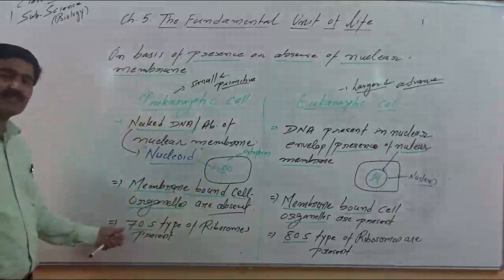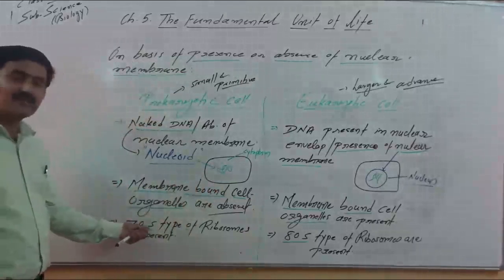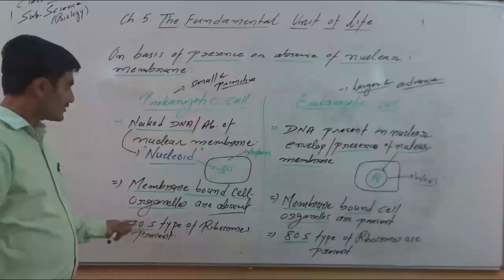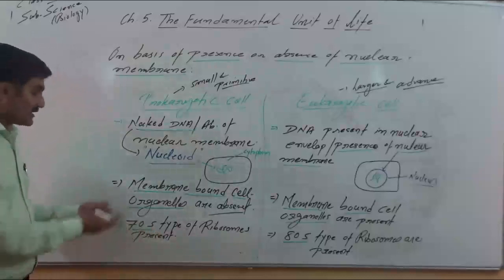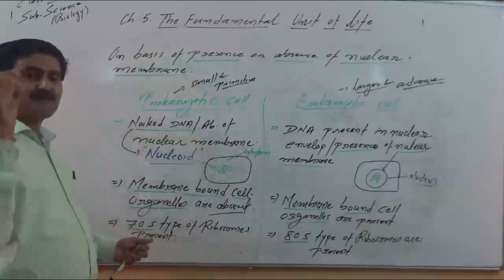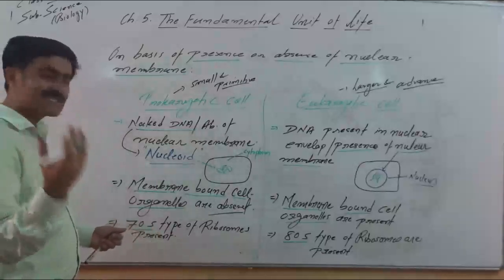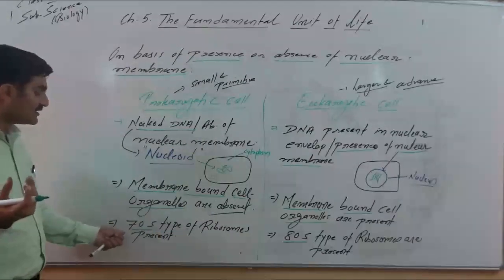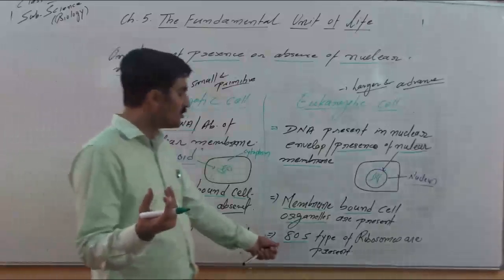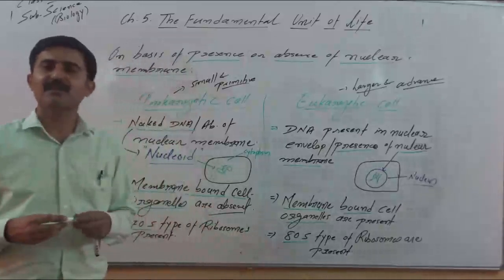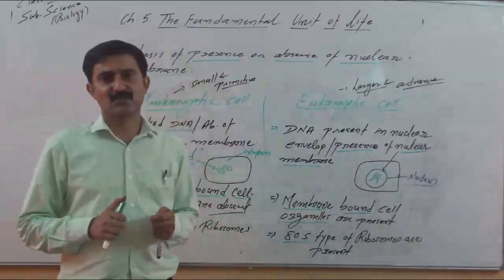We will discuss in detail: this is the density, and S stands for Svedberg unit. When we talk about the ribosome separately, then we will cover it. 70S means overall you can remember smaller, with less density. But in eukaryotic cell, there is presence of 80S type of ribosome. That you have to keep in mind.